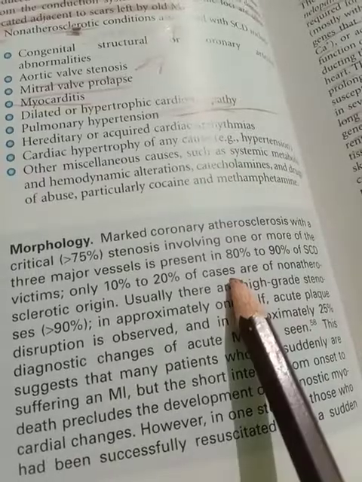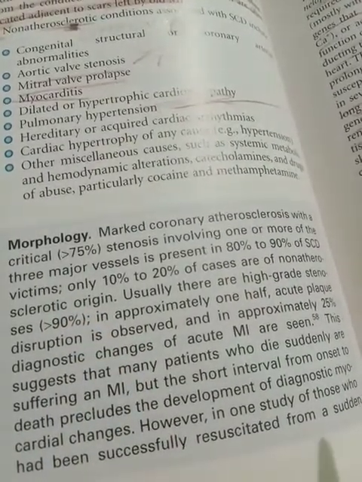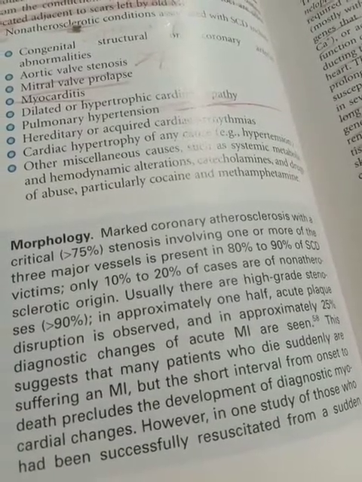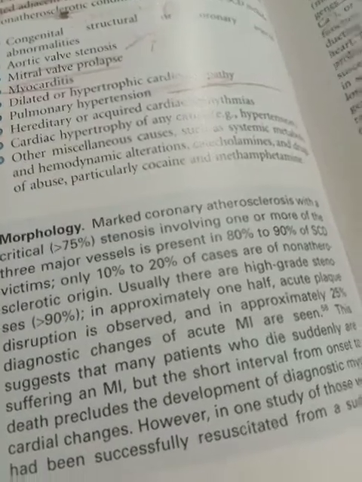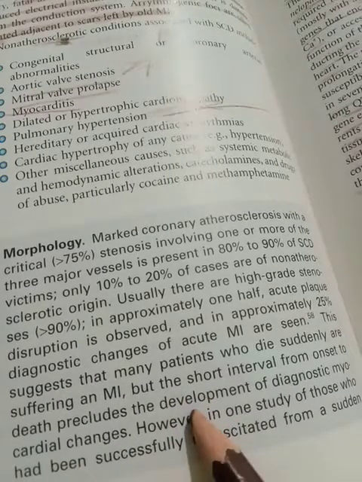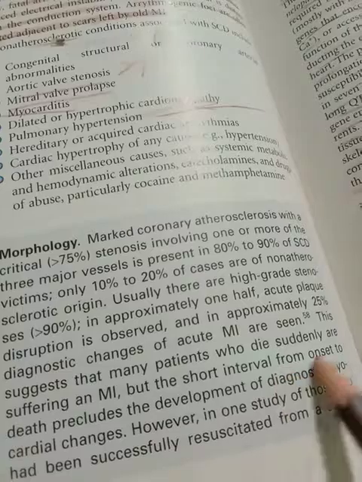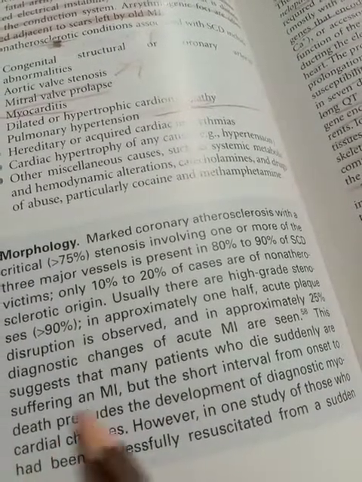Usually there is high-grade stenosis, greater than 90%, and in approximately half, acute plaque disruption is observed. In approximately 25%, diagnostic changes of acute MI are seen. This suggests that many patients who die suddenly are suffering an MI, but the short interval from onset to death precludes the development of diagnostic myocardial changes.